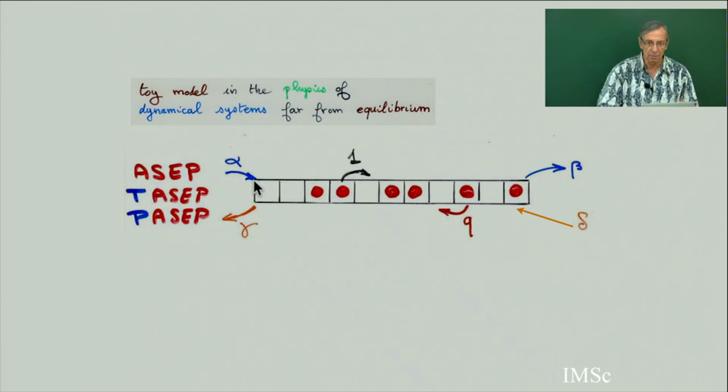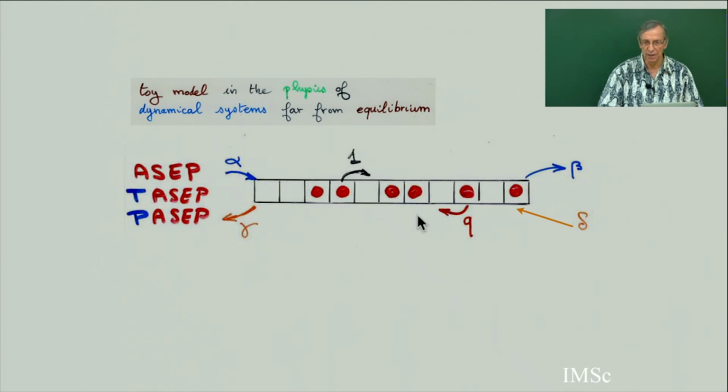Now, if at random you choose the first wall here, you suppose that at the left there is an infinite number of particles, each waiting to get inside the strip. So if there is nobody here, then a particle gets inside with probability alpha. And if there is a particle in the first box, then this particle will go away with probability gamma.